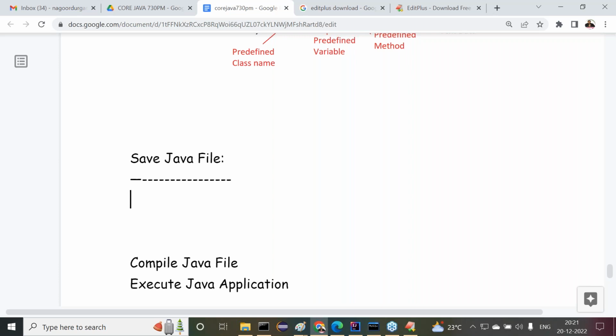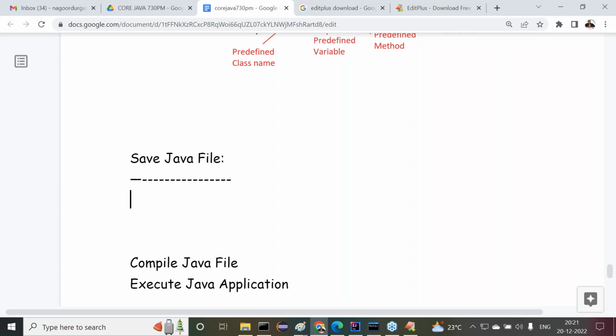If the present Java file has a public class or public abstract class or public interface, then the Java file must be saved with the public class name, public abstract class name, or public interface name. Which one is declared as public? With that name only we have to save that Java file. But this rule is for class, abstract class, and interface only, not for variables and methods.